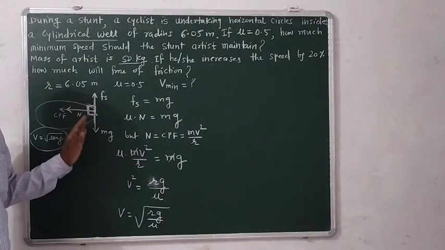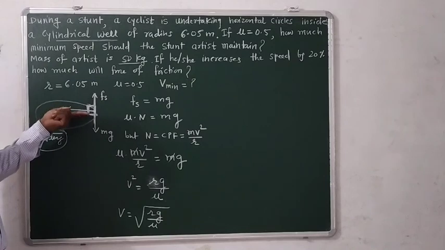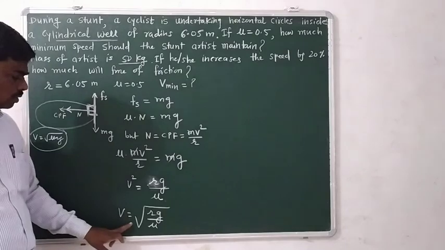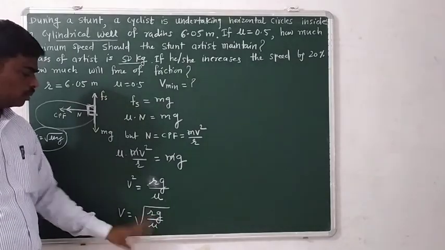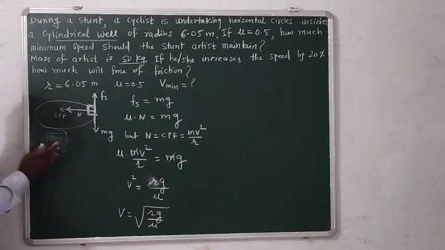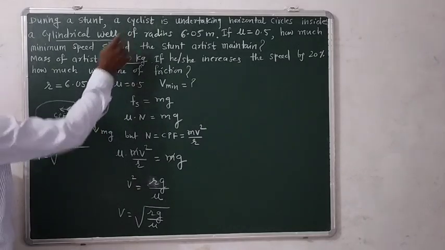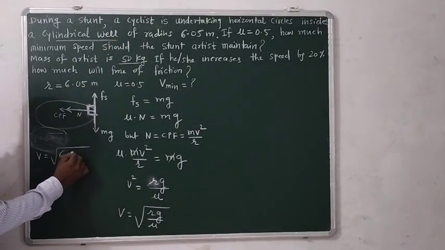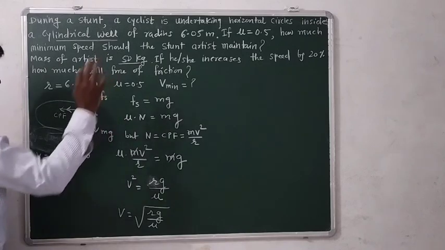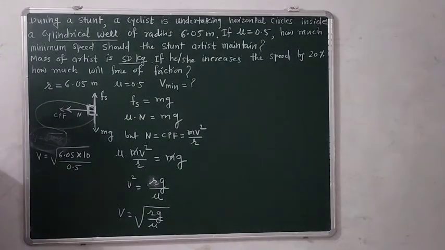But here the case is different. Weight is balanced by the frictional force, and the necessary normal reaction is provided by the centripetal force. Therefore, we get v is equal to under root Rg by mu. Substitute values here. See here, v is the square root of R, which is given as 6.05, g, take 9.8 as 10, divided by mu, 0.5. 0.5 means 1 by 2.